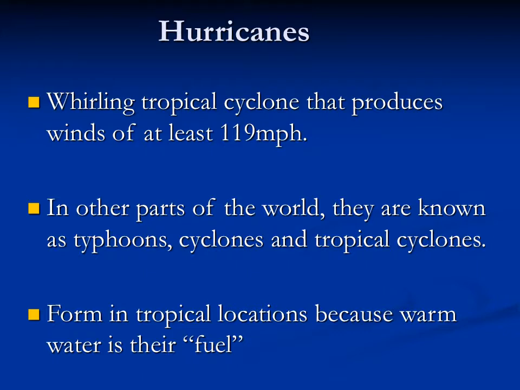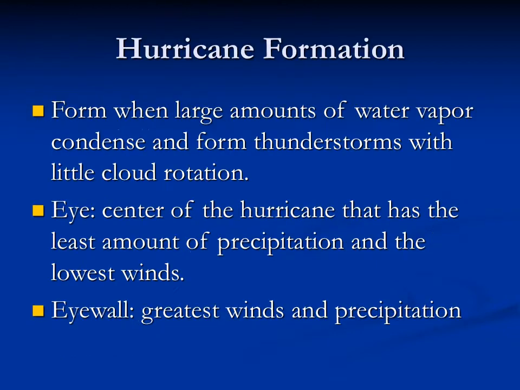And hurricanes are whirling tropical cyclones that produce winds of at least 119 miles per hour. In other parts of the world, they're known as typhoons, cyclones, tropical cyclones. Here, we know them as hurricanes. And they all form in tropical locations because warm water is their fuel. You cannot have a hurricane without warm water. So hurricanes form when large amounts of water vapor condense and form thunderstorms with very little cloud rotation.